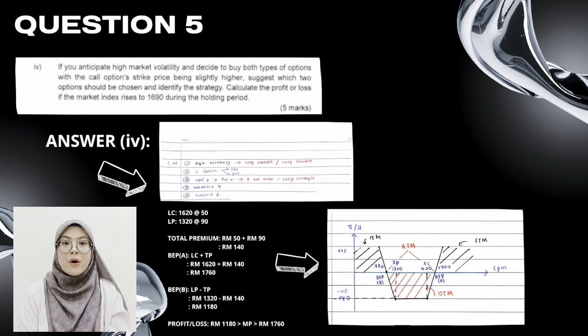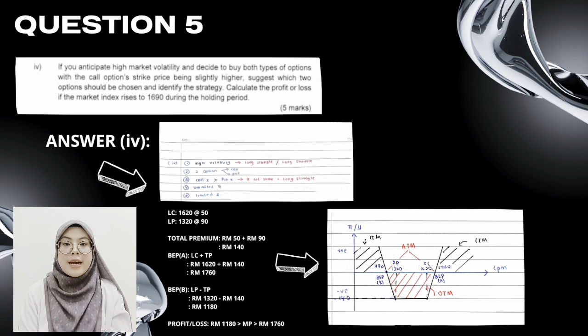Next, for question 4, the keyword is high market volatility, and the investor wants to buy both types of options. The profit is unlimited, however, the loss is limited. The two options that I choose are long strangle and long straddle. However, the call strike price is slightly higher than the put strike price. So the long strangle strategy is more suitable for this question.